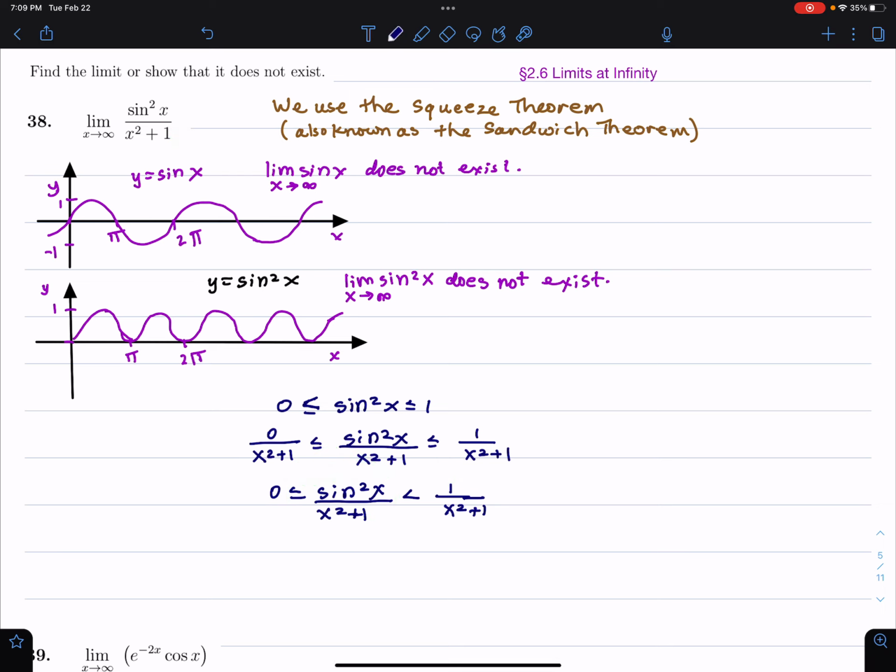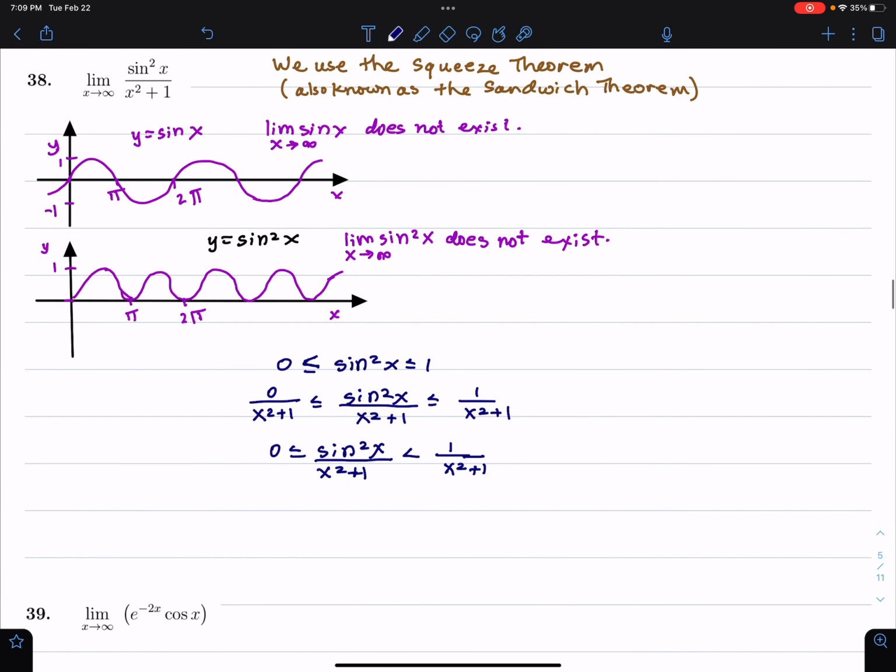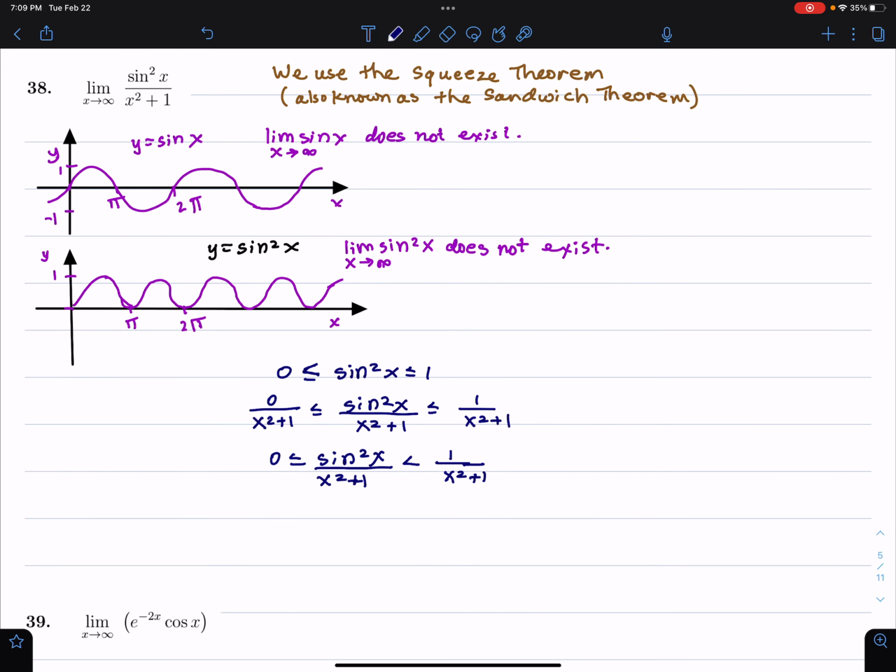That's a comparison theorem. Okay, so the squeeze theorem is easy to use though, if I can set up the inequality. The inequality is the hard part. We already did that. The limit of 1 over x squared as x goes to infinity is 0. Well, this is 1 over x squared plus 1, but let's talk about 1 over x squared. There's actually a theorem that says that's equal to 0, but you can just think it through. Put x is 1,000,000. You square it. That's 1,000,000 squared, even bigger. 1 over this huge number. It's not equal to 0, but the limit is. It gets very close to 0.